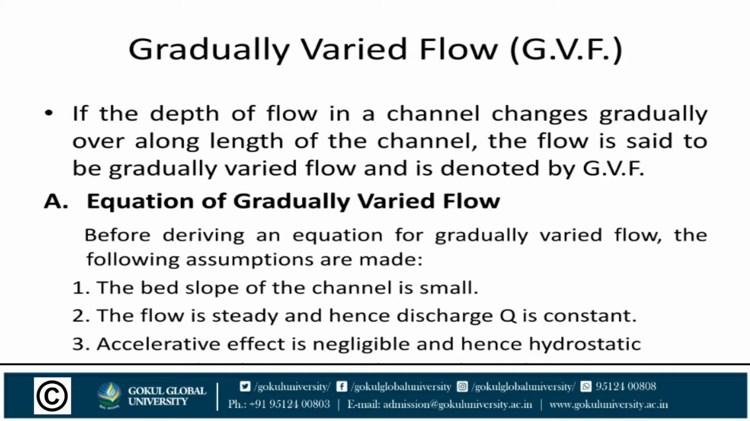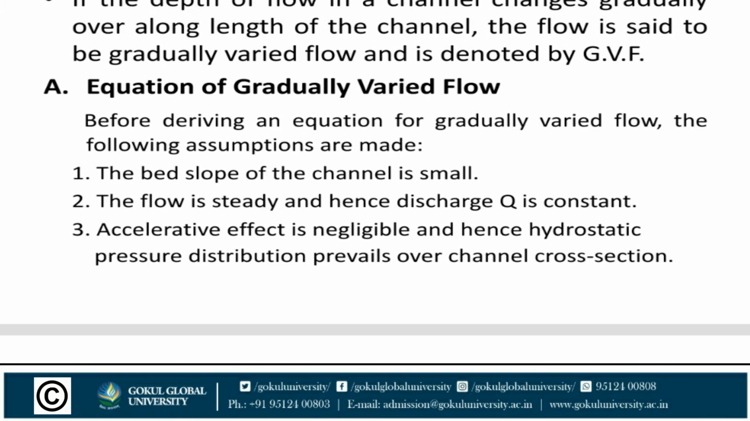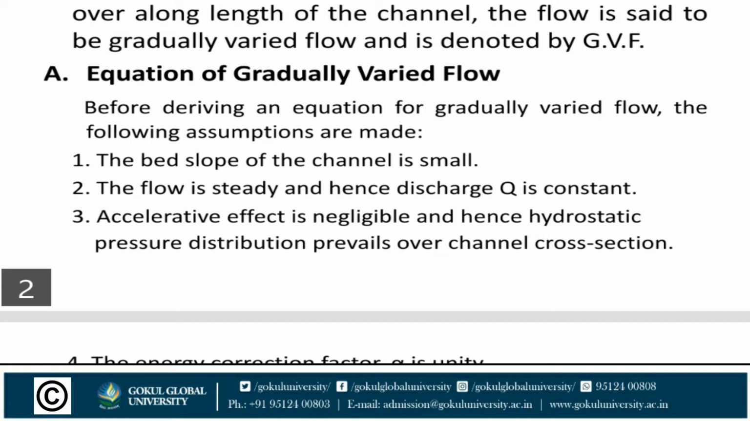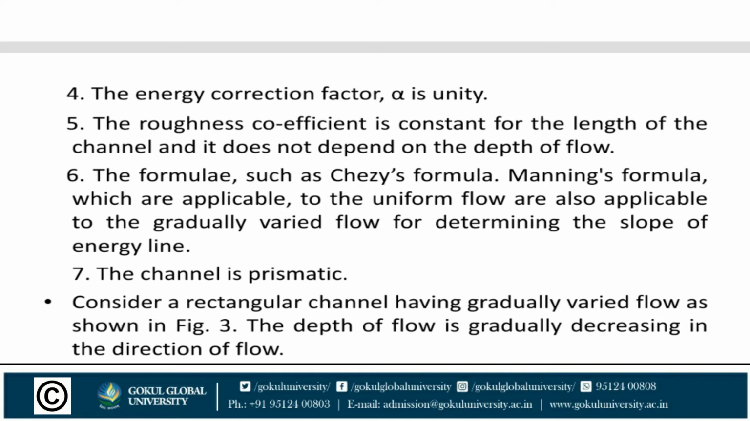Before deriving an equation for gradually varied flow, the following assumptions are made. First, the bed slope of the channel is small. Second, the flow is steady, and hence discharge Q is constant. Third, the accelerative effect is negligible and hence hydrostatic pressure distribution prevails over the channel cross section. Fourth, the energy correction factor alpha is unity.